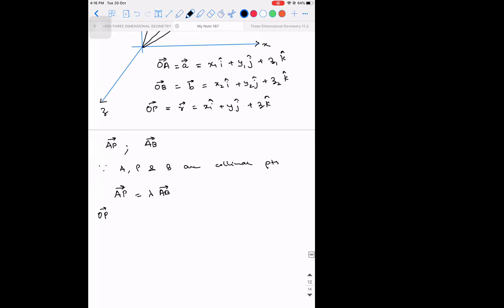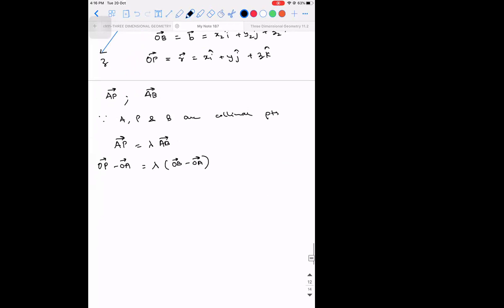AP vector is OP vector minus OA vector, from the concept of position vectors, is equal to lambda times OB vector minus OA vector. This is also from the concept of position vectors. What is OP vector? R vector. So R vector minus A vector is equal to lambda into B vector minus A vector. So R vector will be equal to A vector plus lambda into B vector minus A vector.